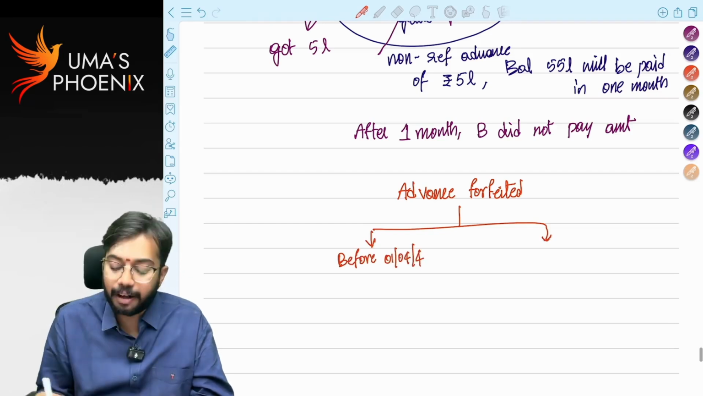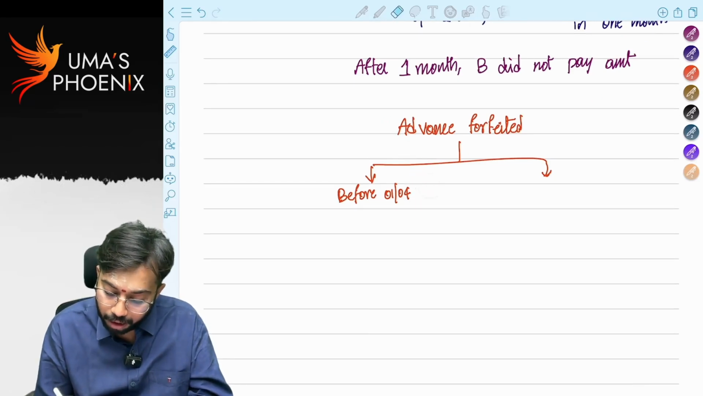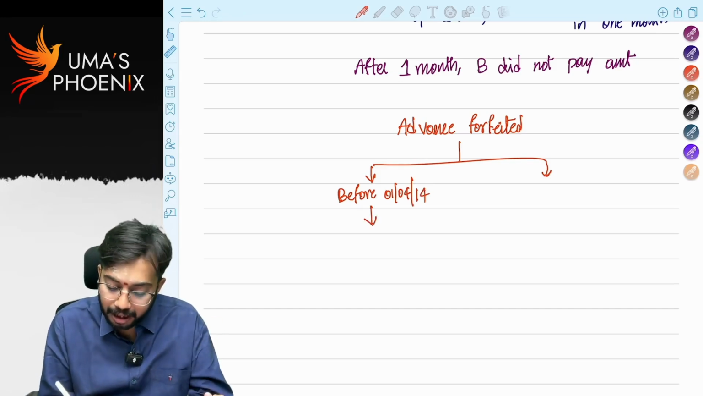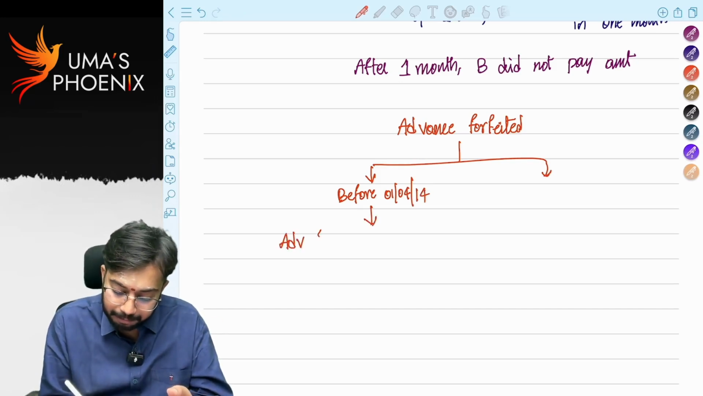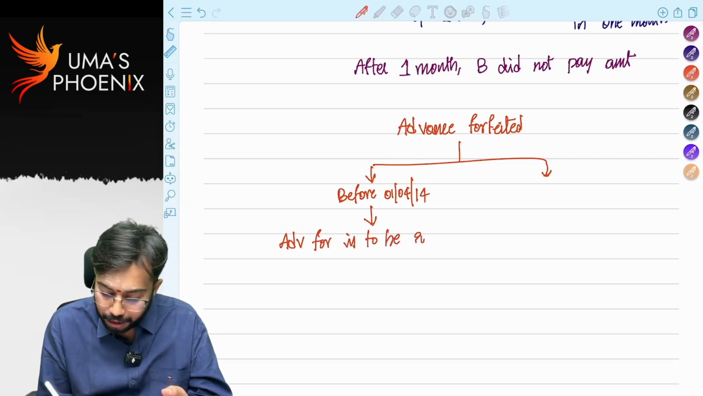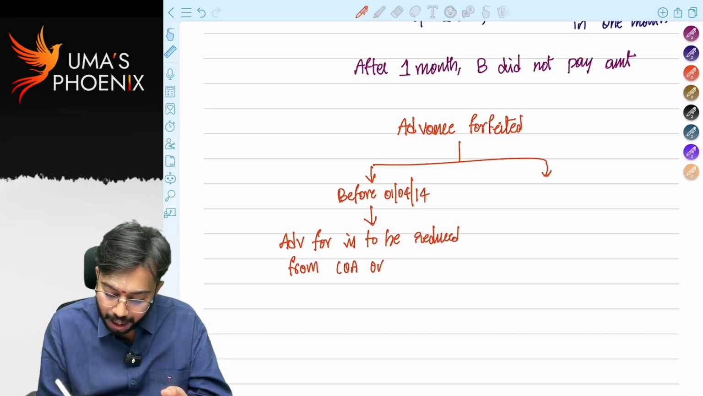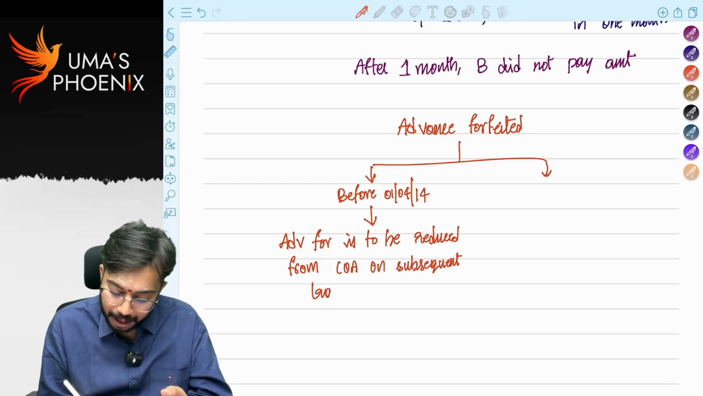If advance is forfeited before 1st April 2014, then what is the tax treatment? Advance forfeited is to be reduced from cost of acquisition on subsequent transfer of capital asset.